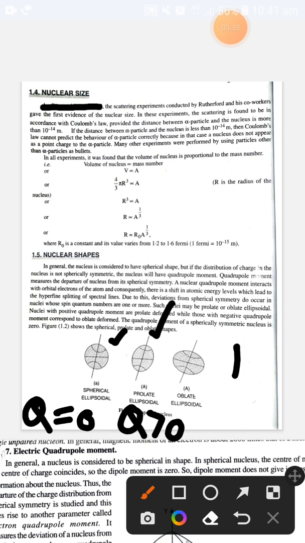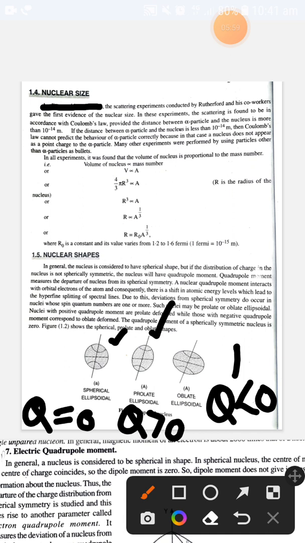But when the quadrupole moment of the nucleus is less than 0, that is, negative, then the shape of the nucleus is oblate, with departure from the left side and right side. This non-spherical symmetry is known as oblate ellipsoidal.